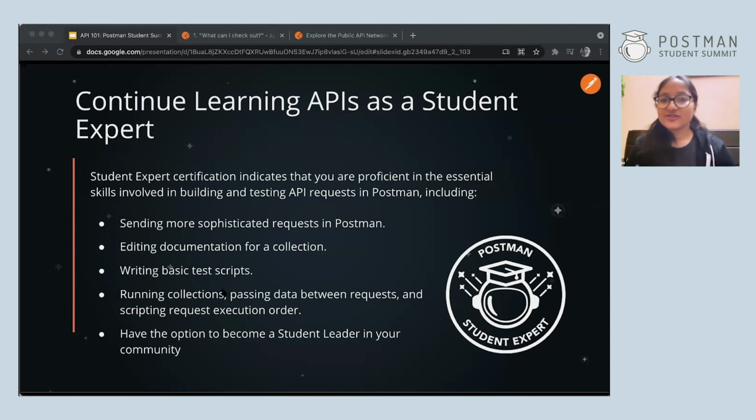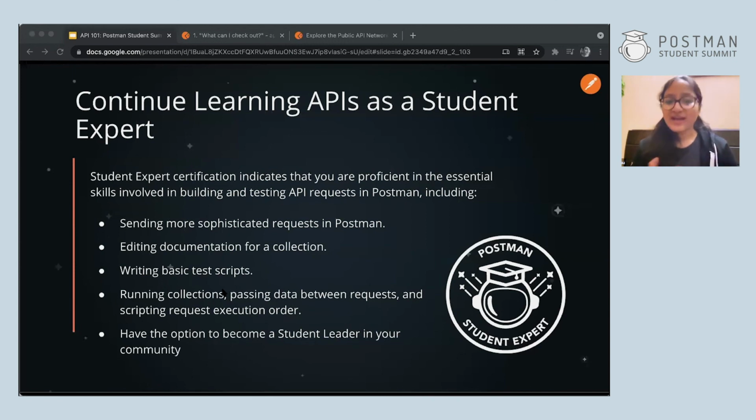So you can also add it to your resume, and your resume will boost up a lot because Postman is an amazing company. It's a huge unicorn startup of India, and you'll be able to add that to your resume. So it's a huge thing. And you'll be able to learn a lot about Postman as well, how to use API. As this was a basic session, you'll be able to build upon that and increase your knowledge in it. So I would really recommend everyone to join the Student Expert program and try it out.